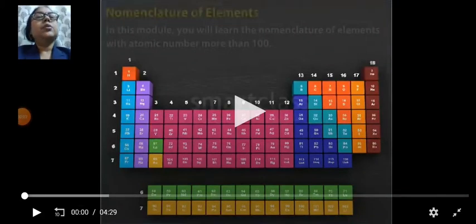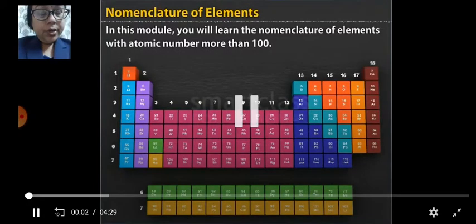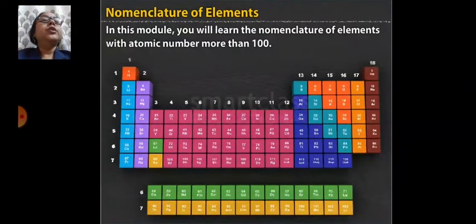Today's topic is nomenclature of elements of chapter 3, classification of elements and periodicity in the properties. Nomenclature of elements. In this module, you will learn the nomenclature of elements with atomic number more than 100.